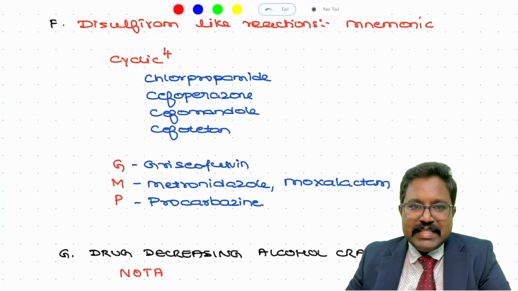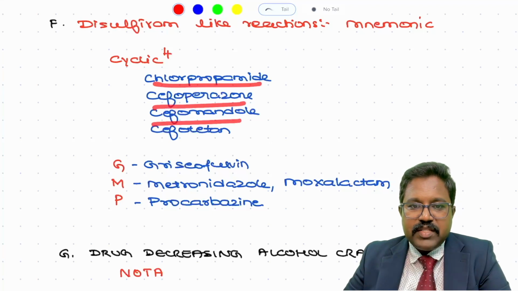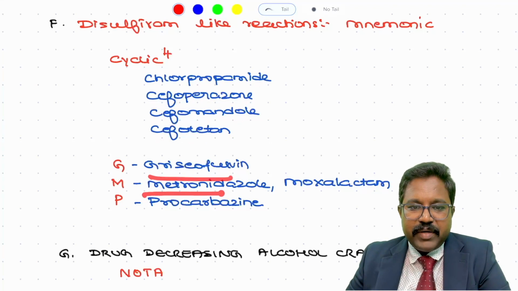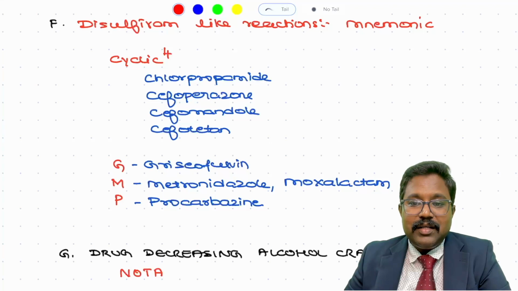Four C's stands for chlorpropamide, cefoperazone, cefamandole, cefotetan, and G stands for griseofulvin, and M stands for metronidazole and moxalactam, and P stands for procarbazine. So please remember in your exams, if the patient is an alcoholic and consumes these drugs, it can lead to disulfiram-like reactions.